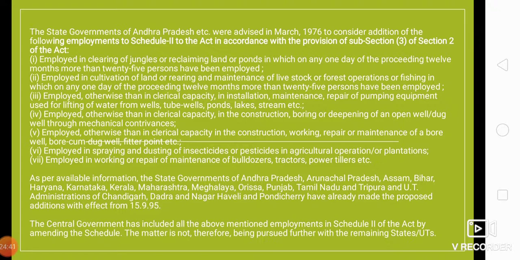So these are the categories: employed in cultivation of land or rearing and maintenance of livestock, right? Employed otherwise than in clerical capacity. Clerical capacity means that you are doing administrative work, just keeping the files and all. It is not that. In installation and maintenance, it is otherwise than in clerical capacity.